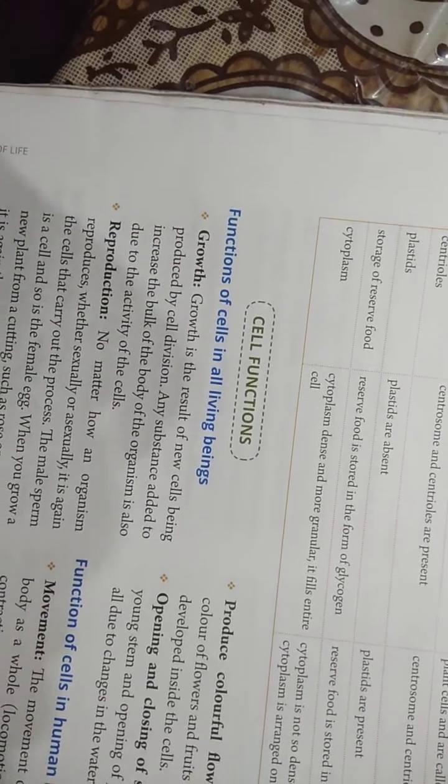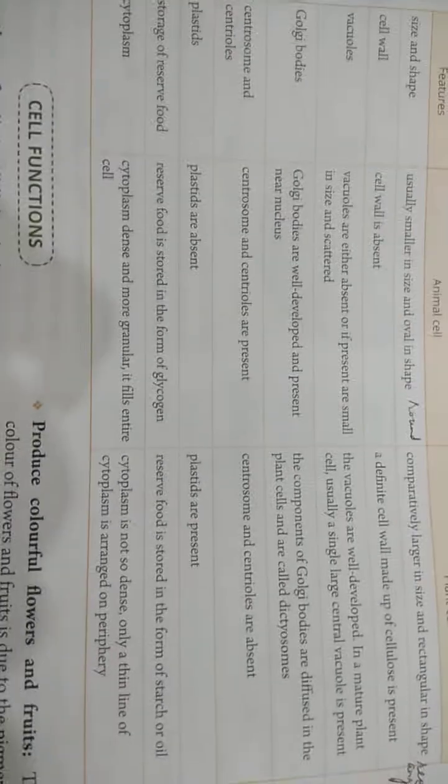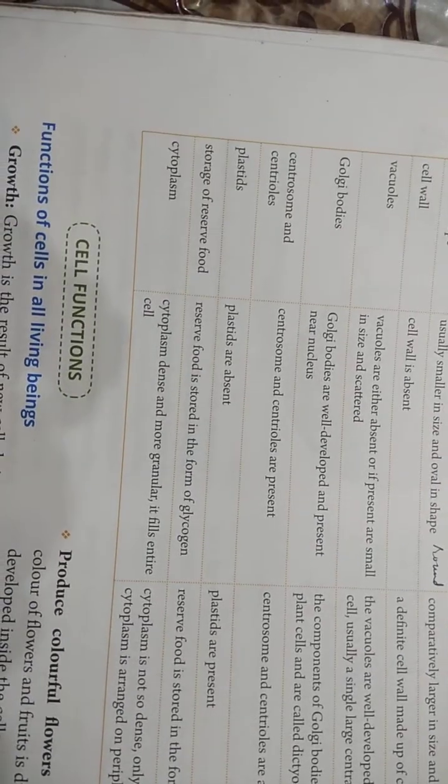Then Golgi bodies are well developed and present near the nucleus. The components of the Golgi bodies are diffused in the plant cell and are called dictyosomes. In a plant cell, these Golgi bodies are not well developed, and they diffuse in the cytoplasm, and these structures are known as dictyosomes.